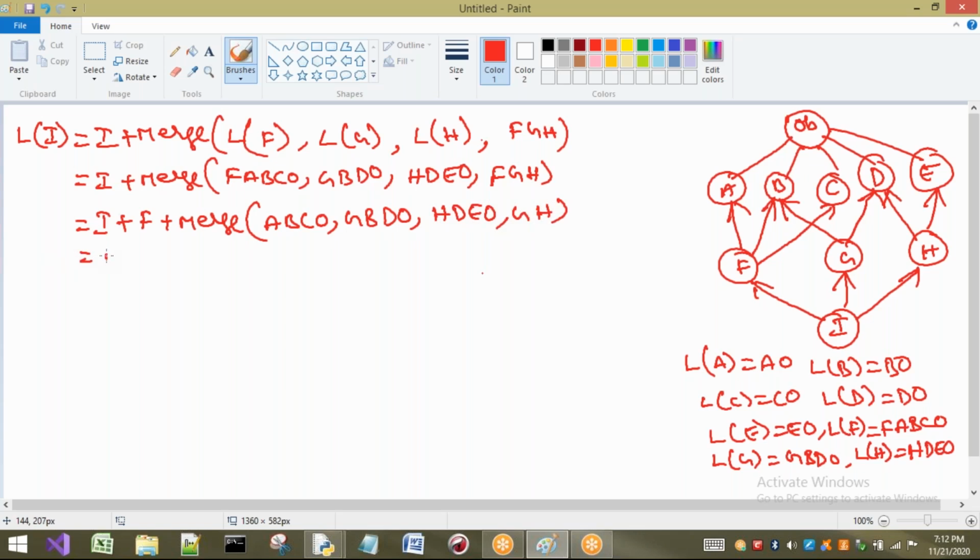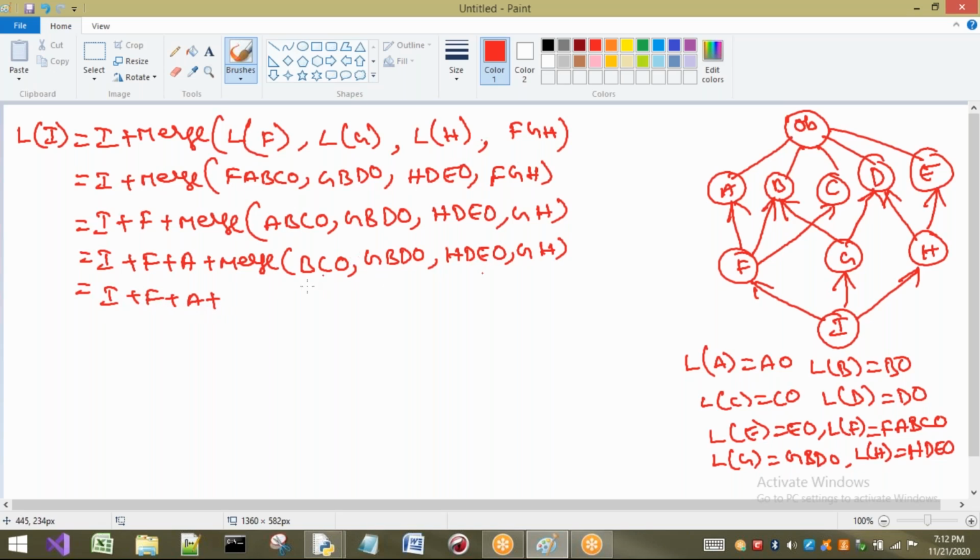Okay. After that, I plus F plus, here the head is what now? A. Is A present here? Not there. Is A present here? Not there. Is A present here? Not there. So A will be considered in the result, and we have to remove that from the lists. So B, C, object, G, B, D, object, H, D, E, object, and G, H. Right, next.